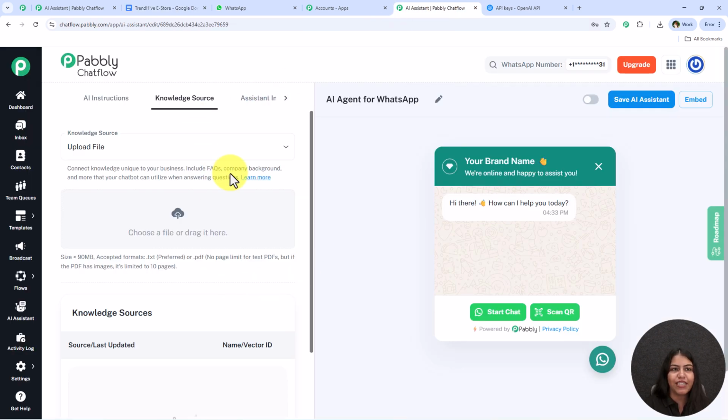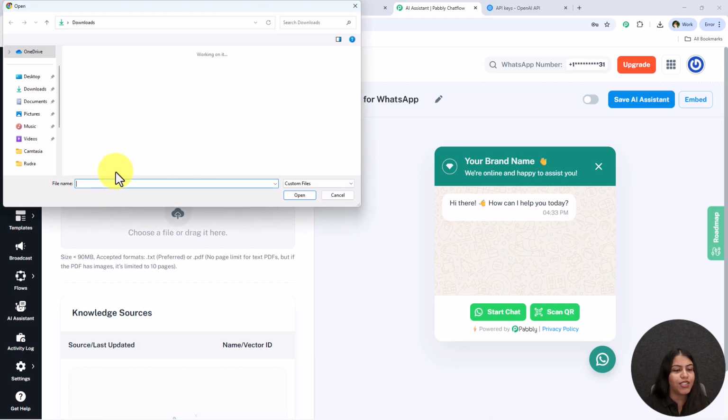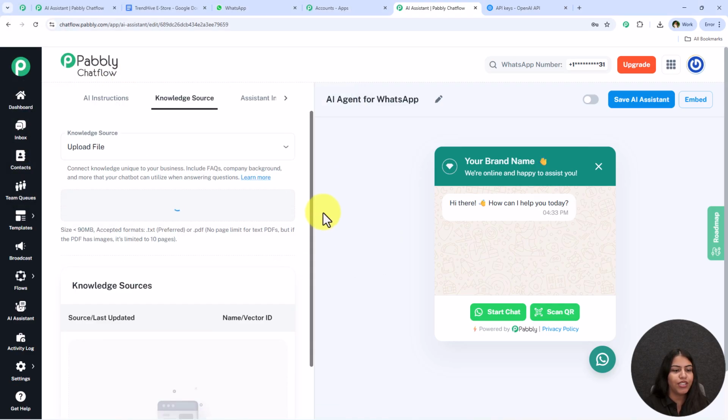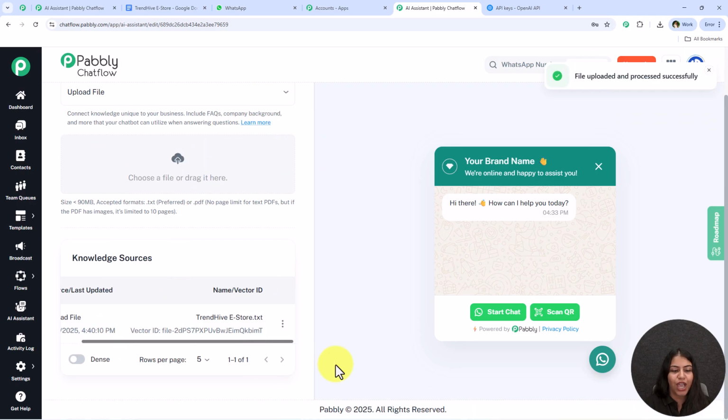I'm just going to simply download it in text format, and I'm just going to simply upload this knowledge source, and as you can see we have successfully uploaded this knowledge source right over here.